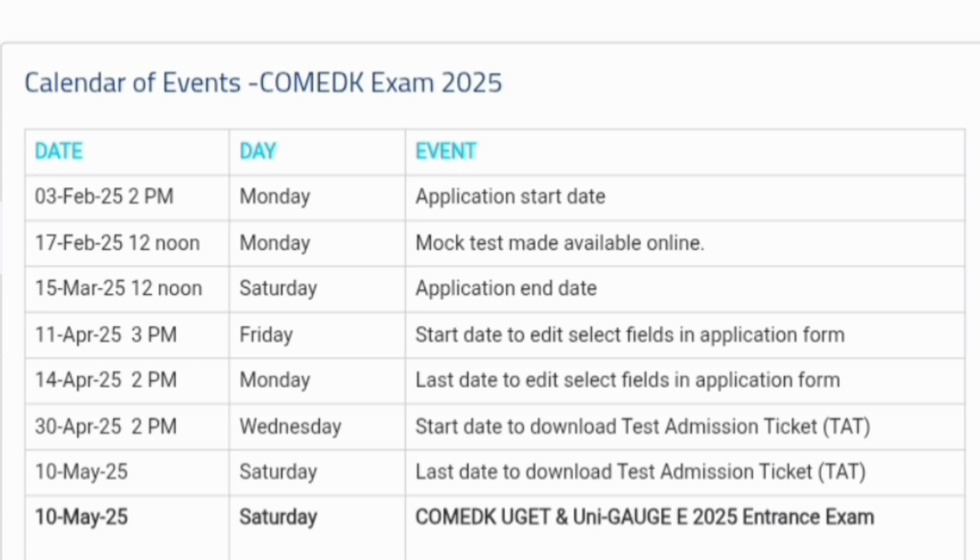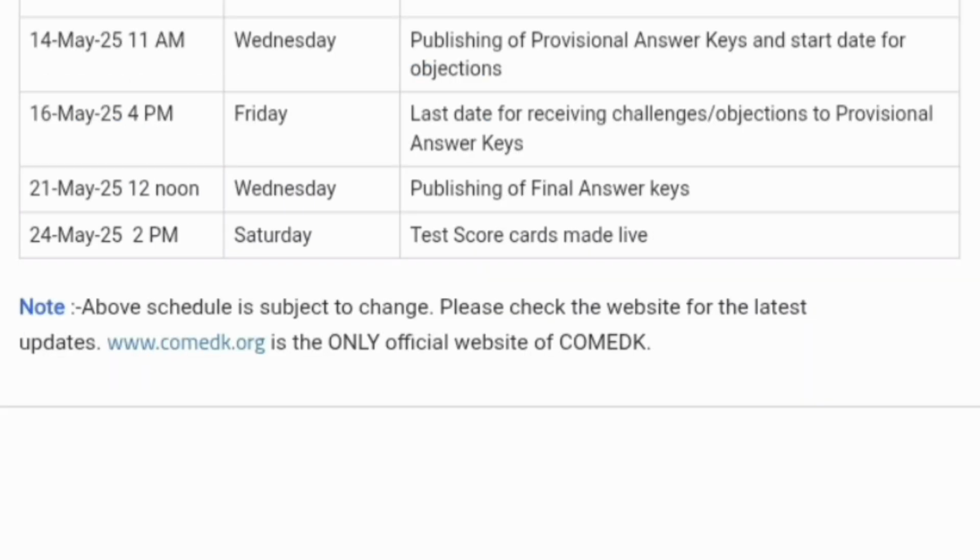Next date is 10th of May, Saturday, when you have to give the exams for Comedk and UniGoj 2025. And I will explain what UniGoj is in a later part. After the exam is over, they will publish the provisional answer key. The date for publishing the answer key is 14th May 2025, 11 a.m. onwards. Then you can check how many of your answers are correct,